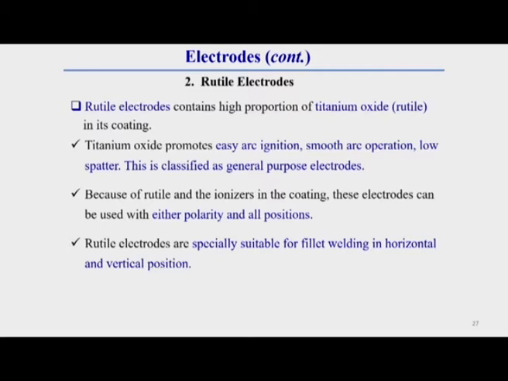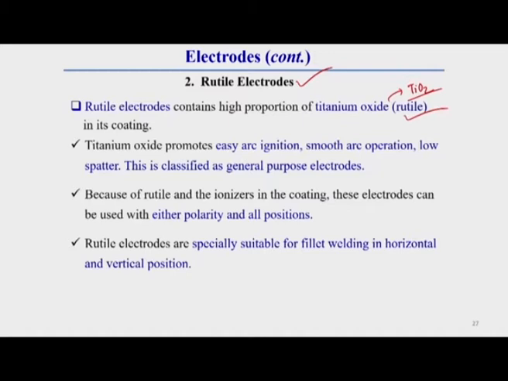This is called the rutile electrode. This is the next category of electrode. Why is it called a rutile electrode? Because here there is a high proportion of rutile. Rutile is titanium oxide. So, once the flux cover has a high proportion of titanium oxide, that type of coating is called rutile coating, and that type of electrode is called a rutile electrode.